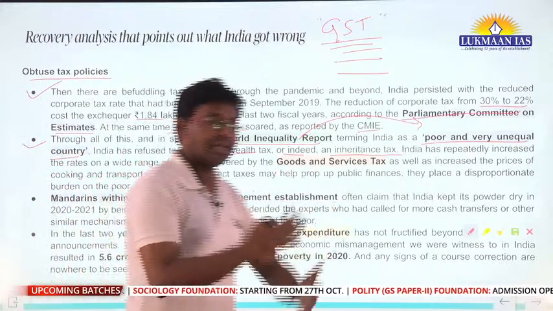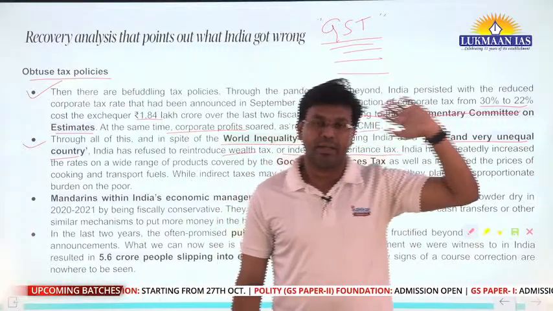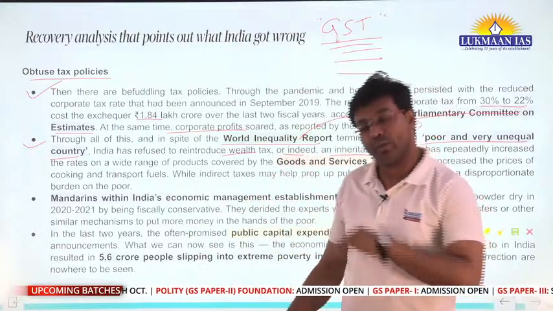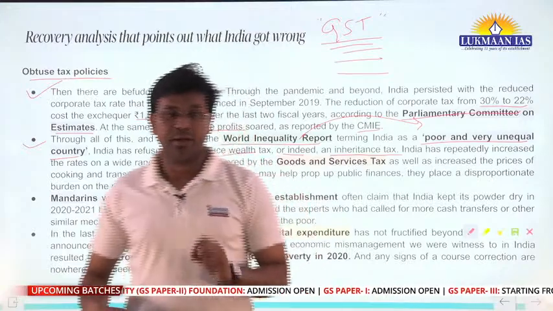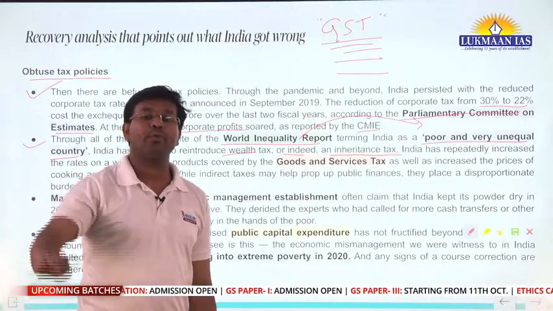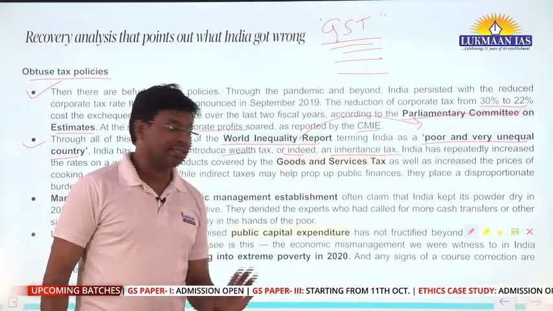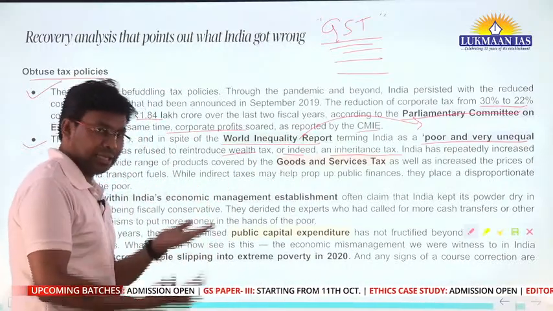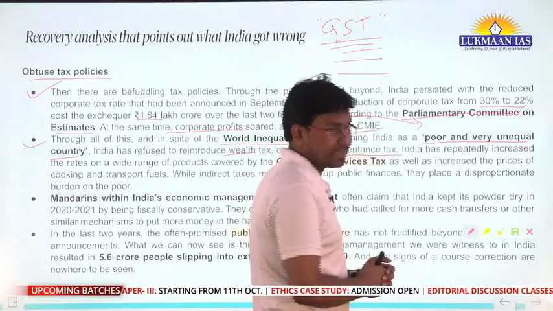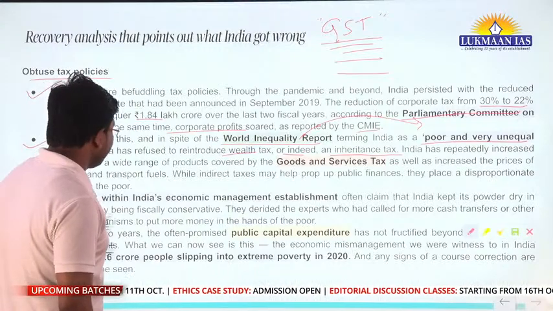Unequal means that here many people are earning so much that they come under the top wealthy people of the world, and at the same time we have a huge number of people in India who are sleeping without eating food. We have a huge number of people who are below the poverty level. At the same time, we have many of the richest persons in the world. So there is huge inequality in India, and a huge prevalence of poverty. Poverty means the people are poor. So we have discussed this.